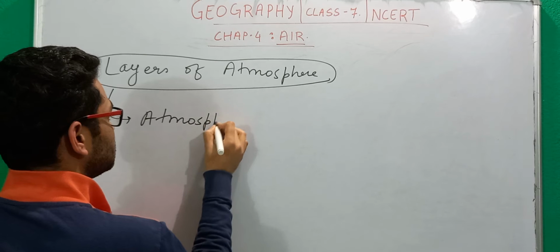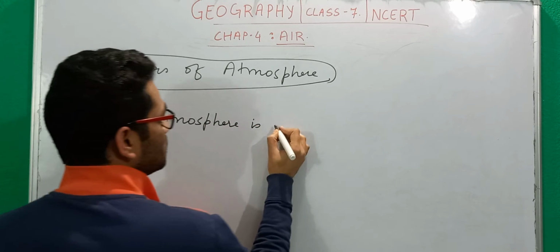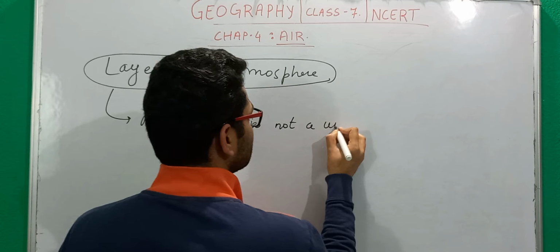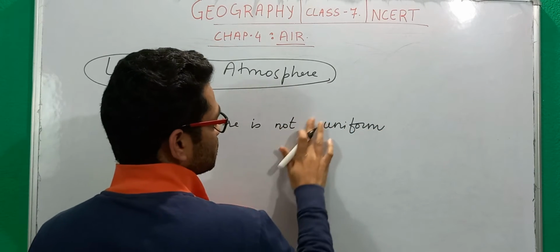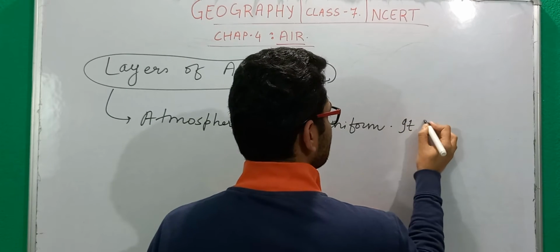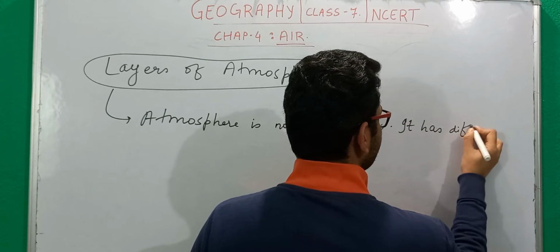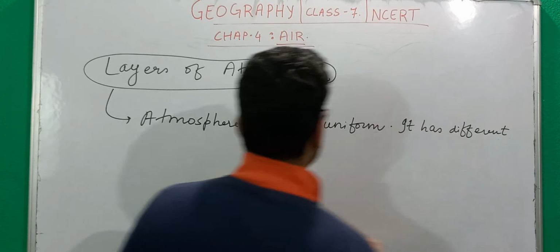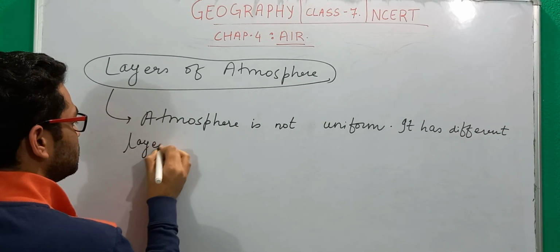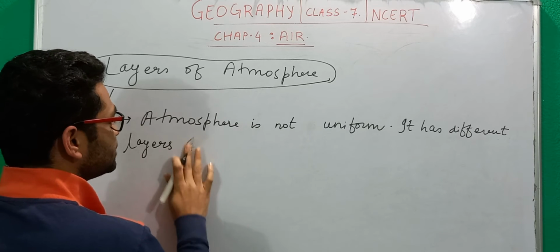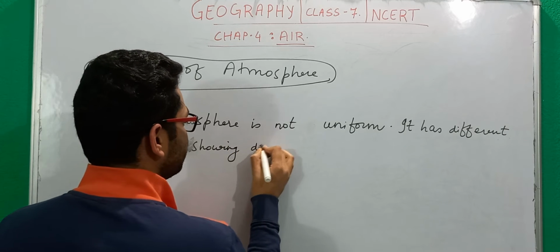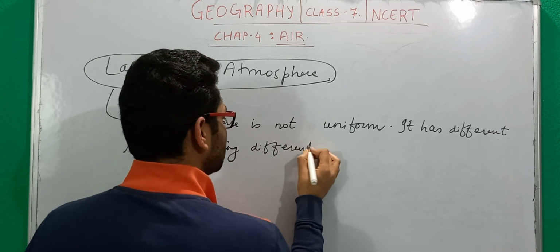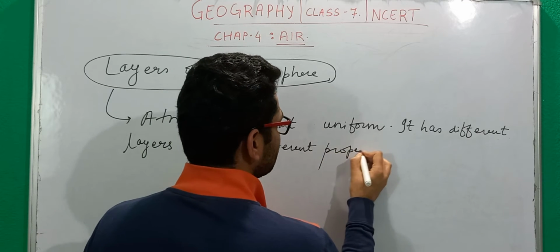So atmosphere is not uniform, it has different layers, showing or exhibiting different properties. And what are these properties I am talking about?